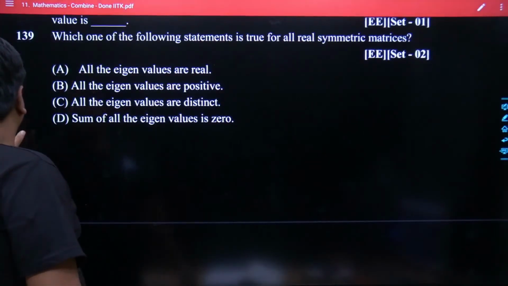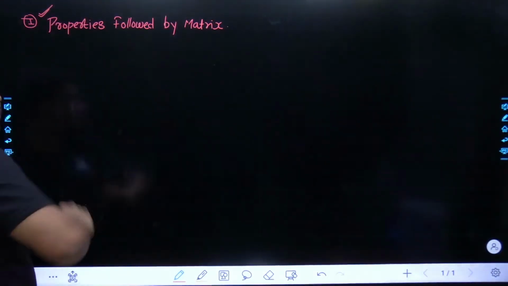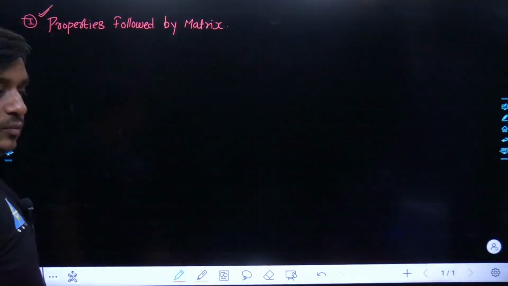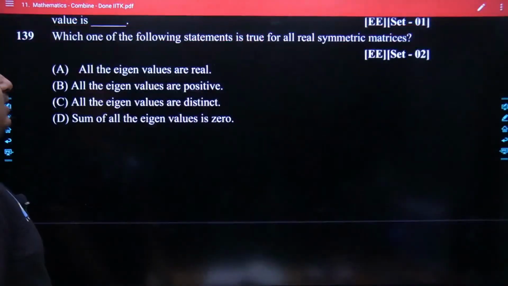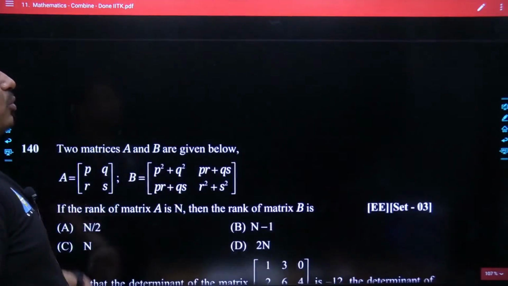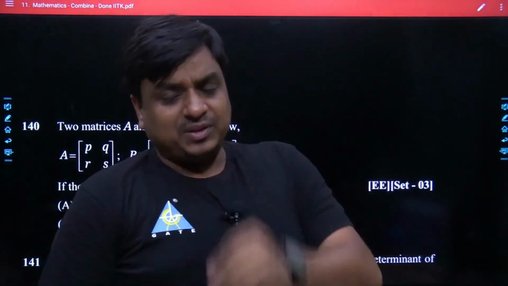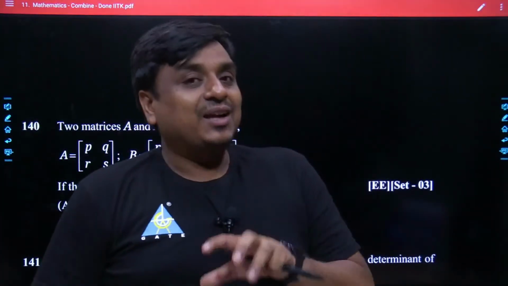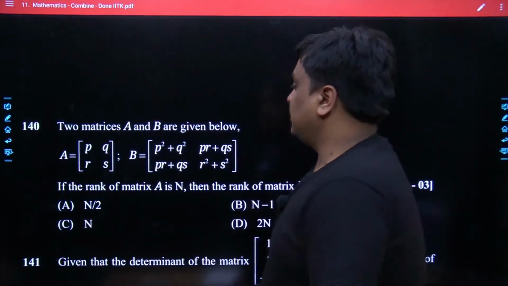So that is why again and again I had been repeating, this has been an important area of concern. Yes, this has been the important area of concern. I have specifically seen the rest of the IITs, they do not much focus over the properties, because the properties are the thing which has to be by hearted, because at a very specific time you may not be able to derive the important properties followed by the different matrices. You have to remember it, and that is why I am saying you have to focus more over the properties followed by the different kinds of the matrix.